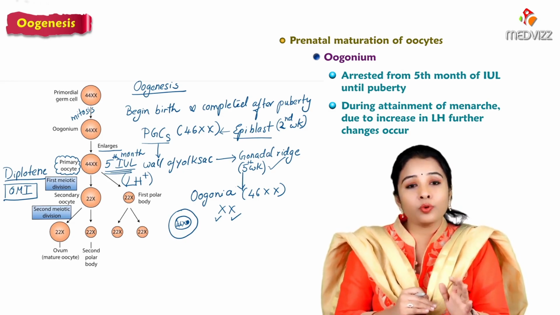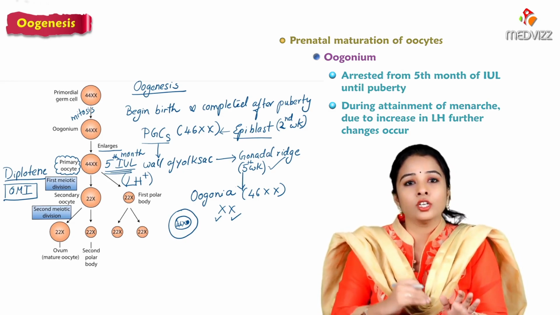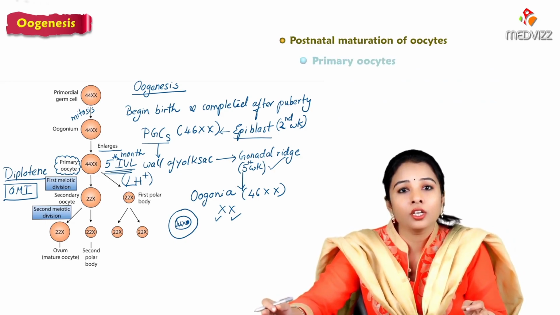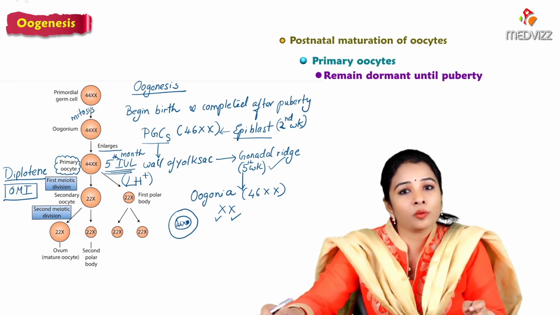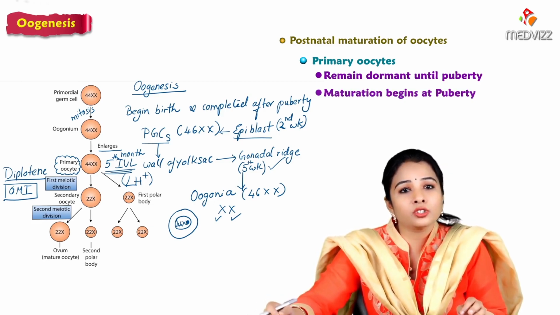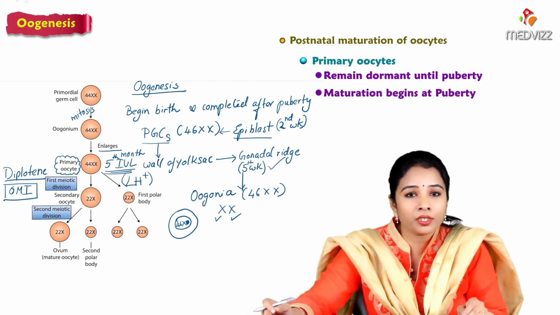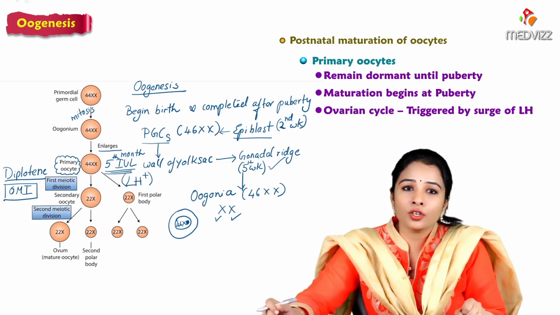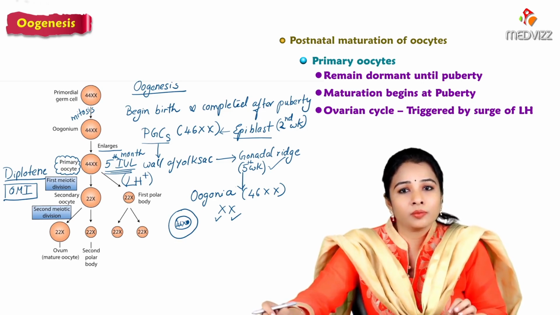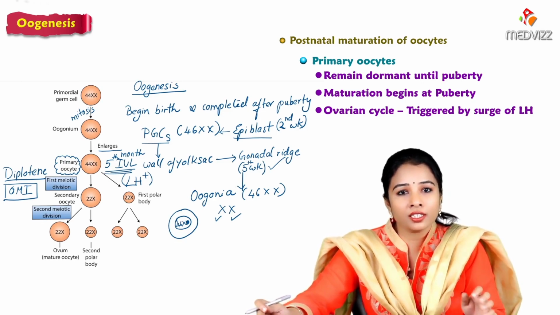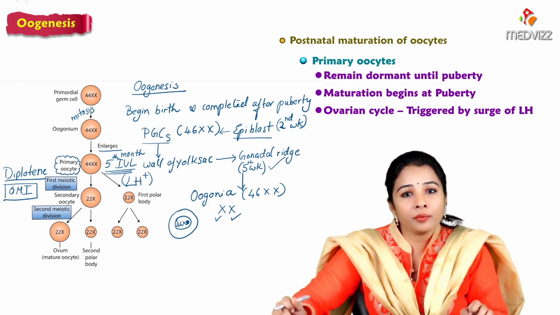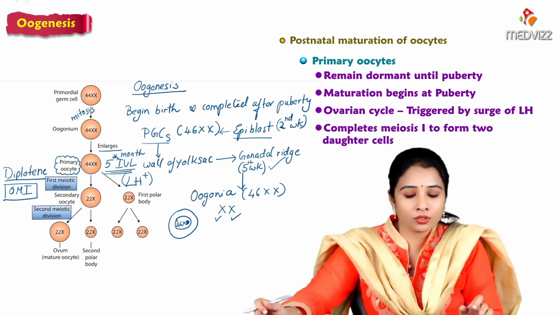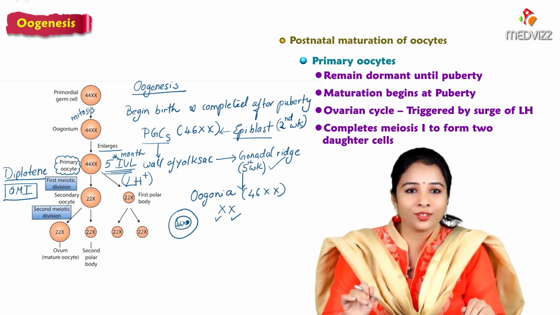This is now the postnatal maturation, which will start only at puberty. The primary oocyte remains dormant until puberty, and maturation of the oocyte begins at puberty. The ovarian cycle is triggered by the surge of luteinizing hormone. During the LH surge, a primary oocyte completes meiosis 1 to form the daughter cell, the secondary oocyte.